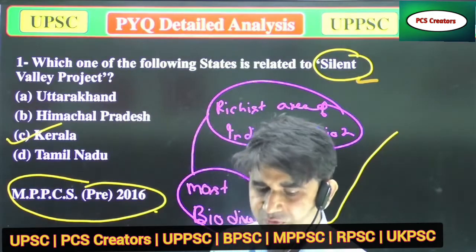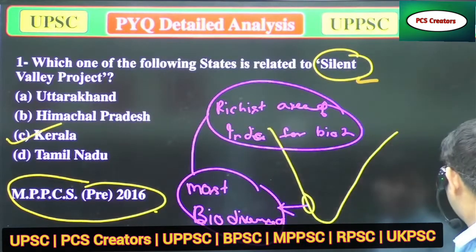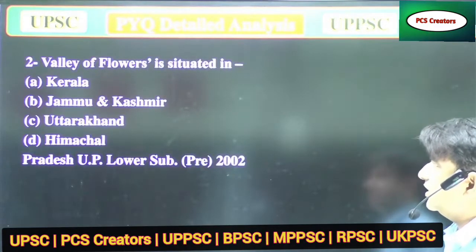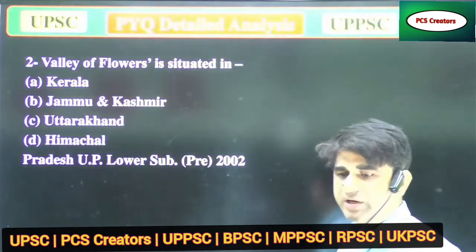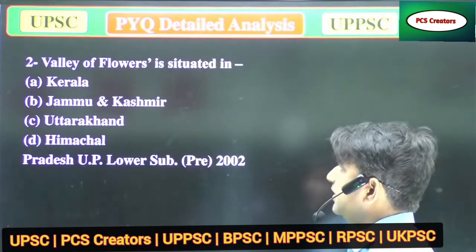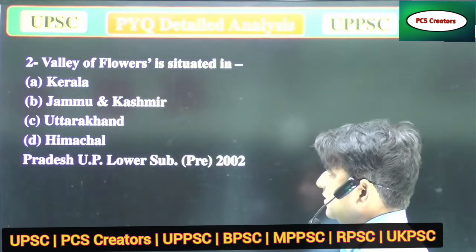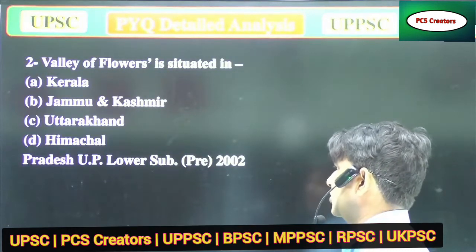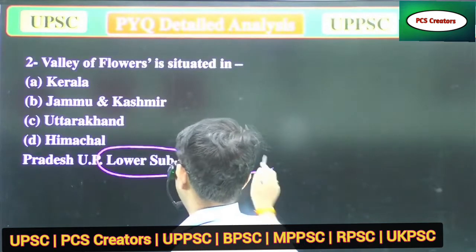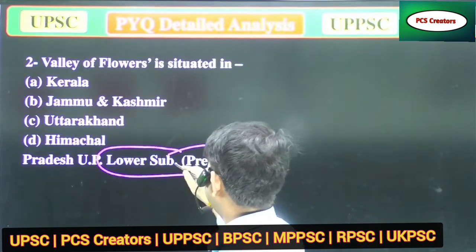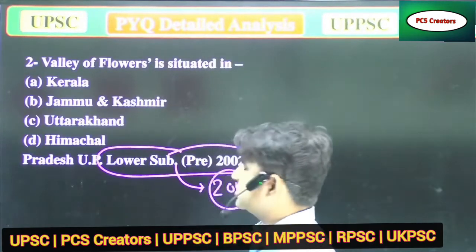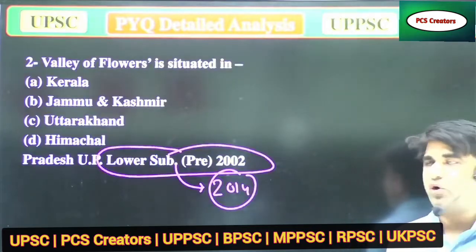Now we will move to the next question. Our next question is, Valley of Flowers is situated in. Our options are A, Kerala, B, Jammu Kashmir, C, Uttarakhand, D, Himachal. This question was asked in the UPPCS lower in 2002, and I think it has also been asked in 2014 or 17. So this question is very important.